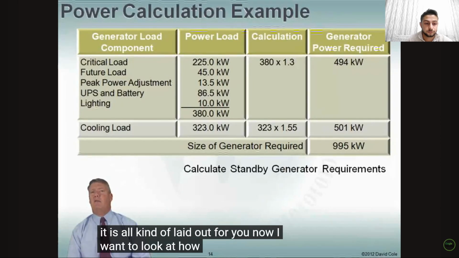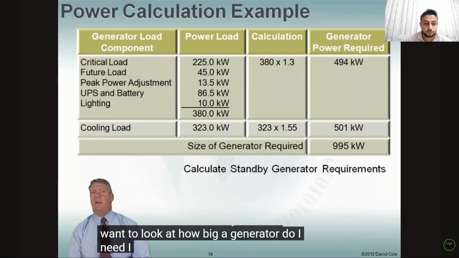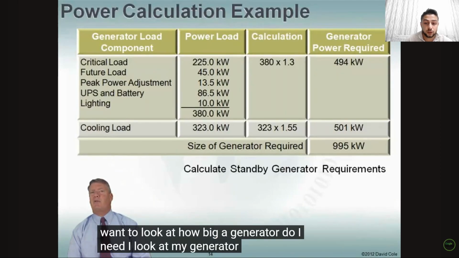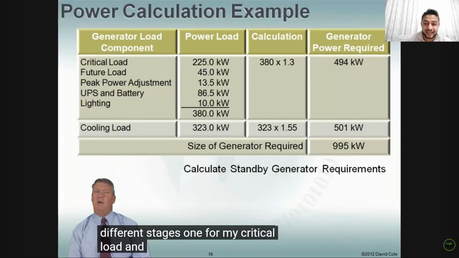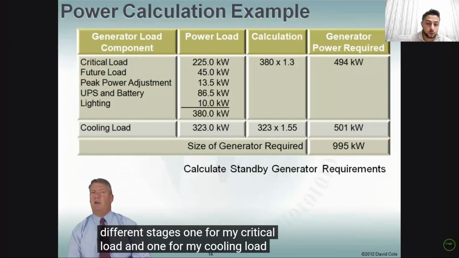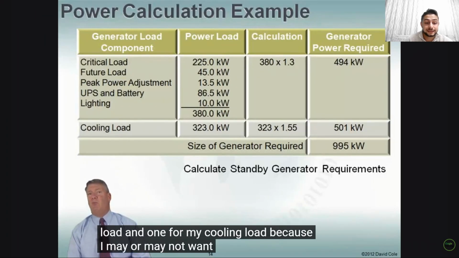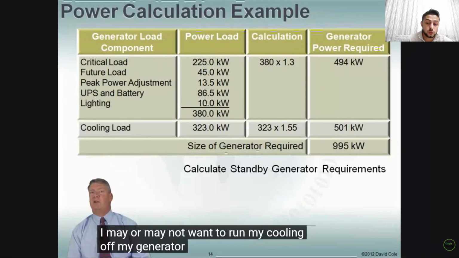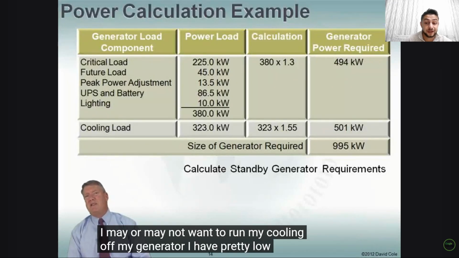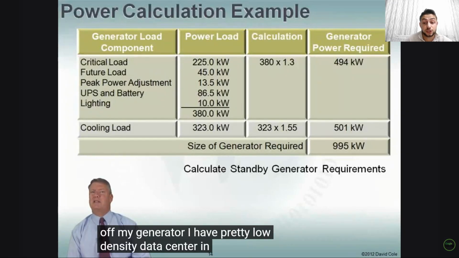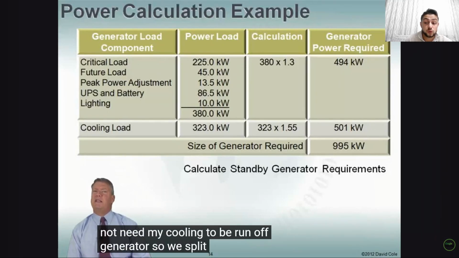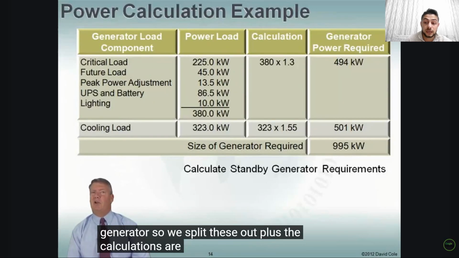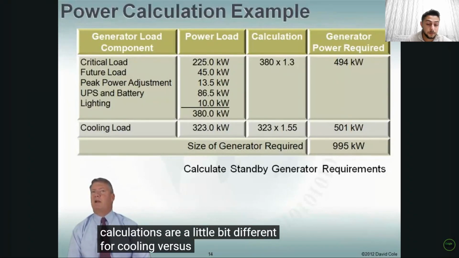Now I want to look at how big a generator I need. I look at my generator sizing in 2 different stages. One for my critical load and one for my cooling load. Because I may or may not want to run my cooling off my generator. I have a pretty low density data center in this case. I may not need my cooling to run off generator. So we split these out. Plus, the calculations are a little bit different for cooling versus my critical loads.